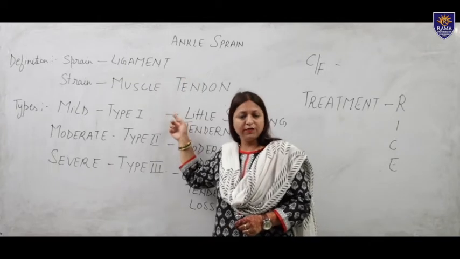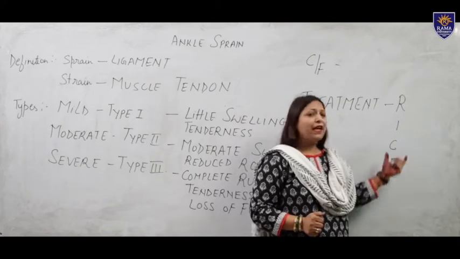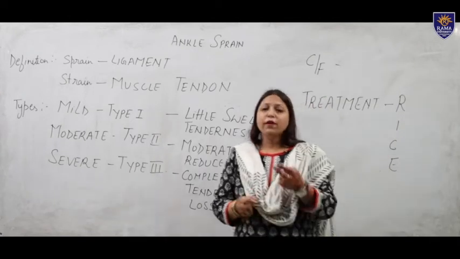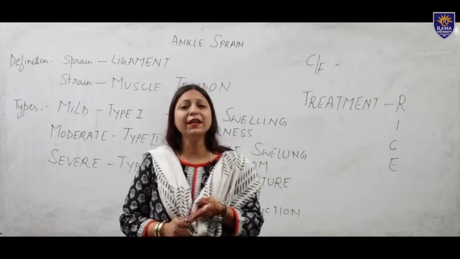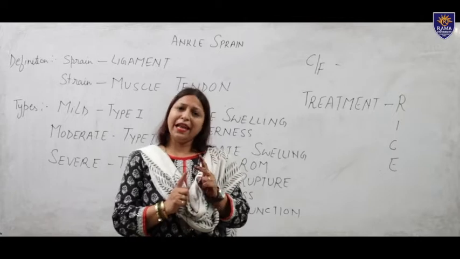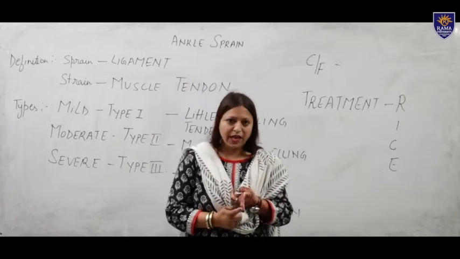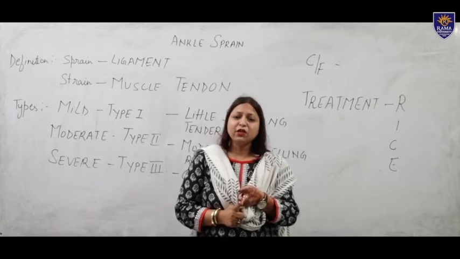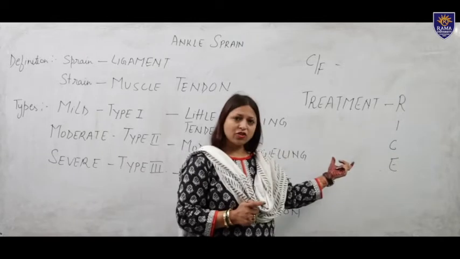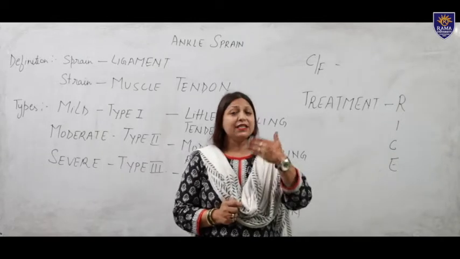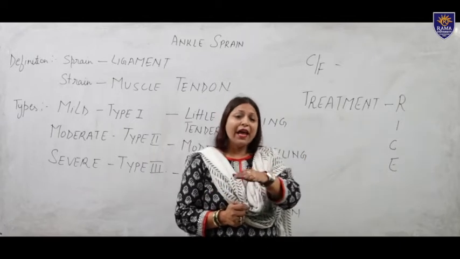These are followed in type 1 of ankle sprain. If type 1 is not treated with RICE, then we go with physiotherapy treatment, which we divide into two parts: electrotherapy and exercise therapy. In electrotherapy, icing is a must, because if the patient suffers for a few days it converts into a chronic condition.